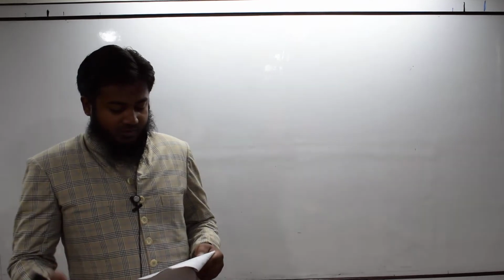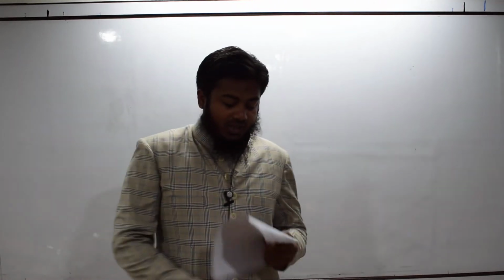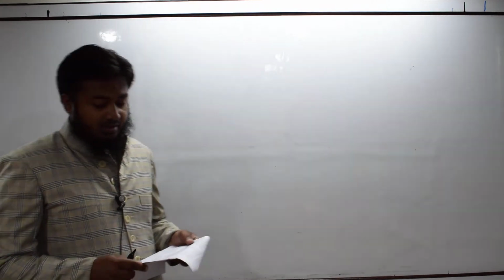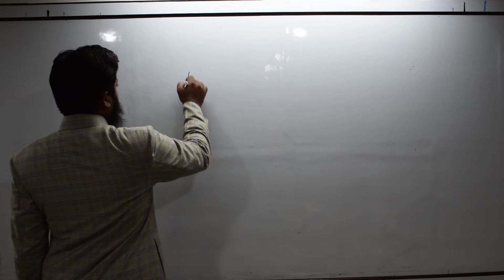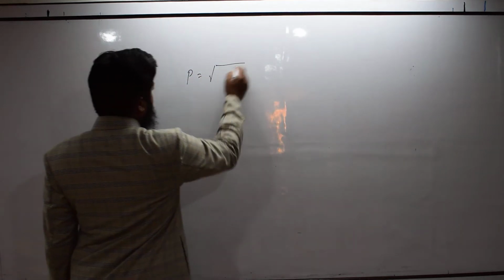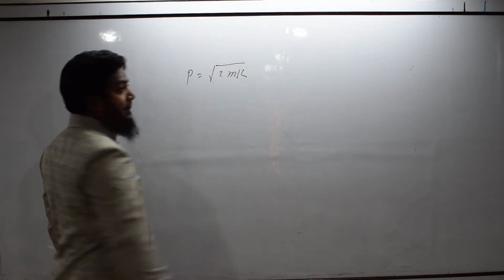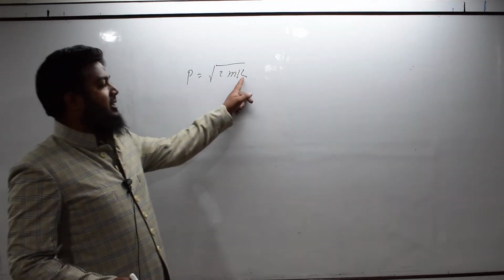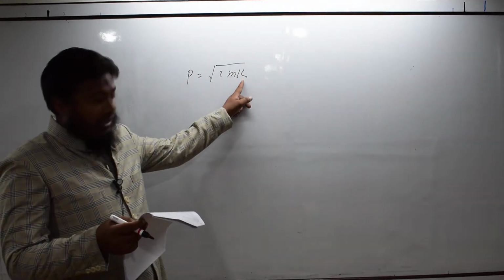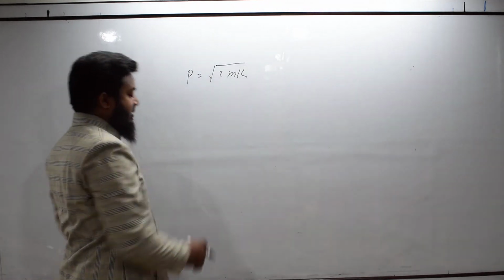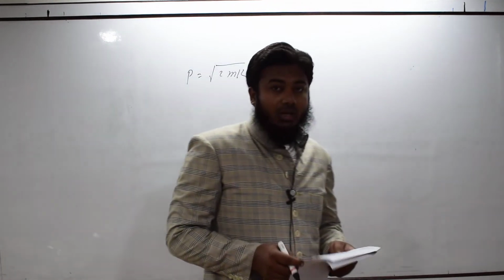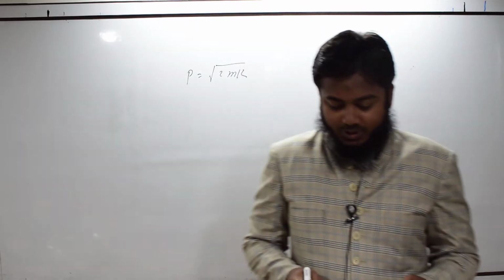Hello again. Let's continue from where we left off. Next question is, if the kinetic energy of a particle is doubled, then its momentum will. So, we have seen that momentum is equal to root 2mK. If kinetic energy is doubled, then momentum will become root 2 times. So, if kinetic energy is doubled, the momentum will increase by root 2 times.